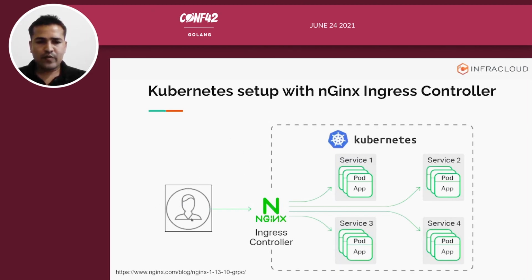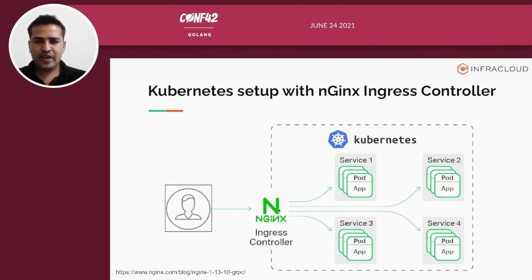So here in the diagram you can see there is a user, and the user is trying to reach your applications through ingress. Then the request will first come to the service, and then the service will forward the request to your pods, right? And then pods are running some containers, where your actual application is running.